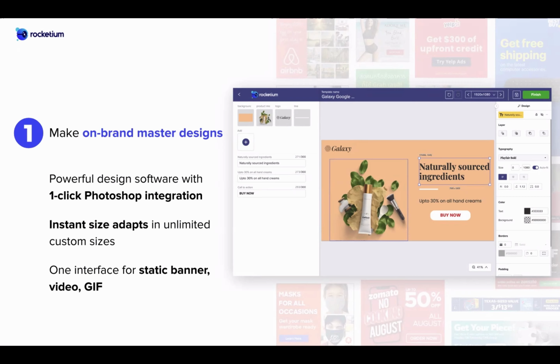I'm not very familiar with Google Web Design, but I can sort of talk about the clear distinction between Canva and Rocketium. Google Web Design allows you to create responsive designs all in one go. Let's say you have a certain object and you want to change it, you just edit the object, and it changes everywhere, all in one place.